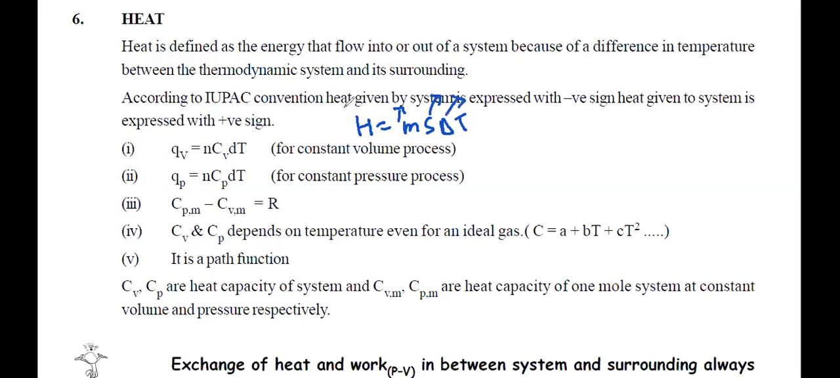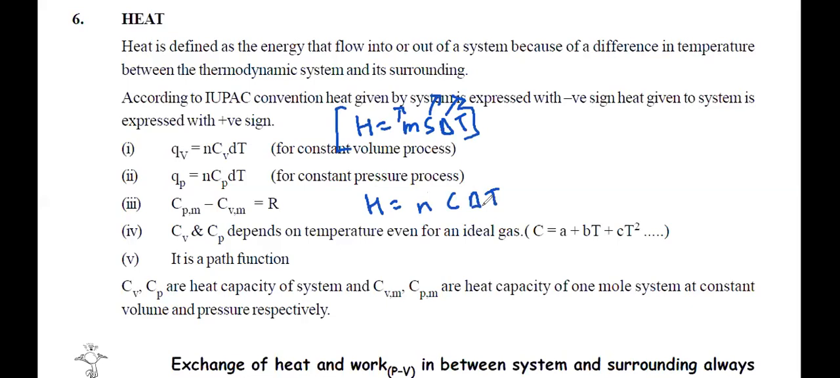Now this is for an object having mass, right? But when you talk about chemicals, when you talk about gases, this changes into n C delta t. Mass is replaced by number of moles and specific heat is replaced by molar specific heat. Okay, right? This is the basic definition.